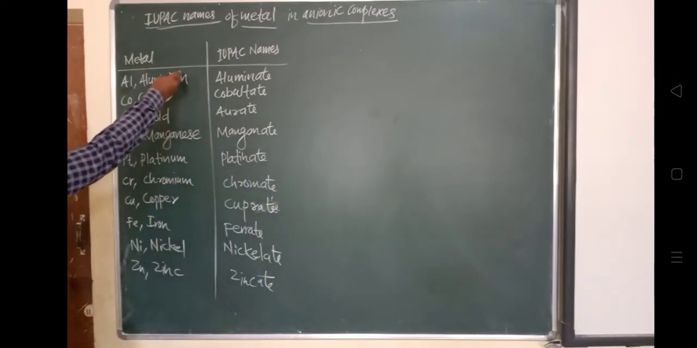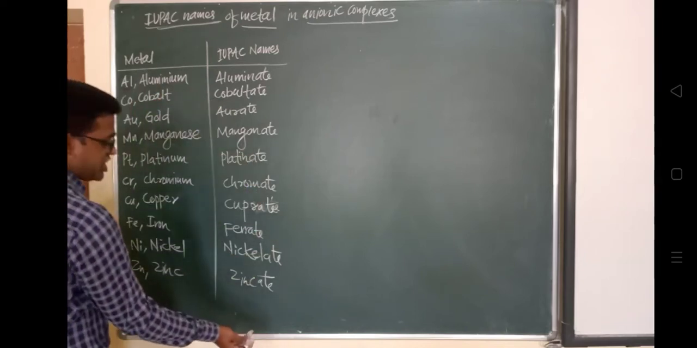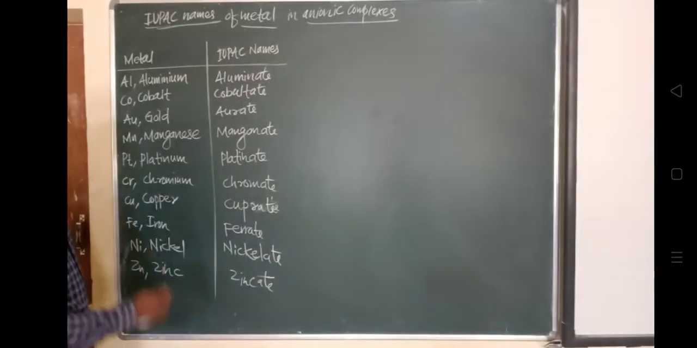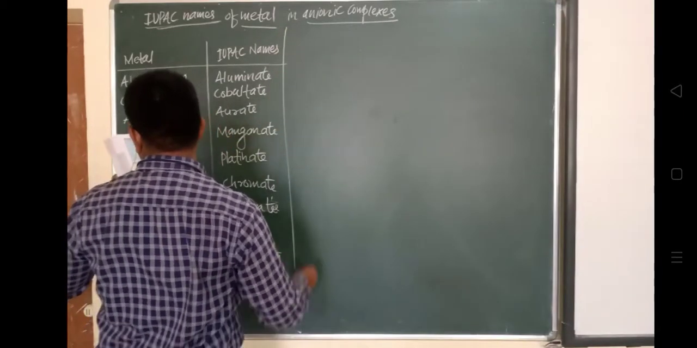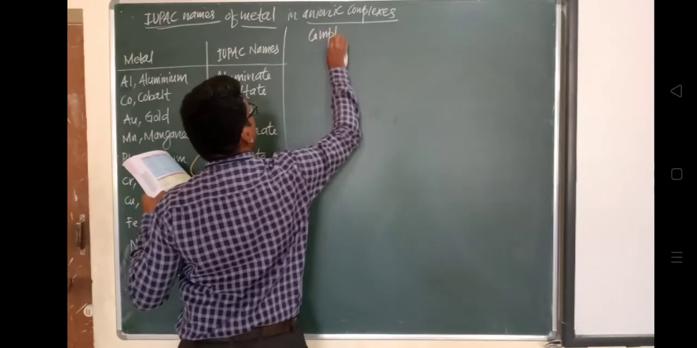We'll see 2-3 examples of complexes and their nomenclature. Consider first the anionic complex. Now we know that in case of an anionic complex, it will have a negative charge. We'll take another example. Suppose C2O4, oxalate, it is present 3 times and the charge is 3 minus. Now what is the nomenclature of this?